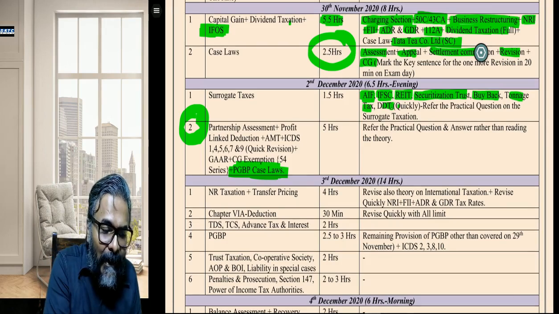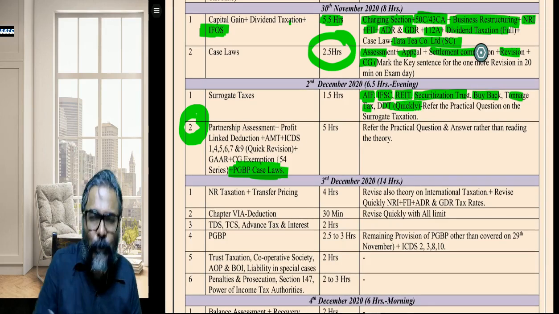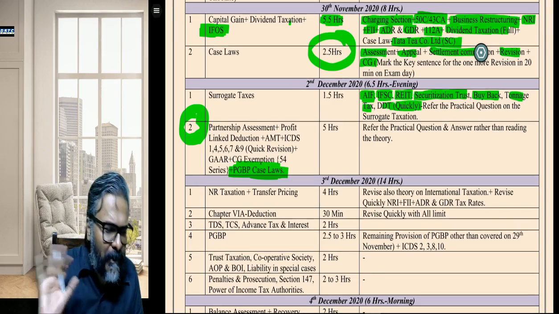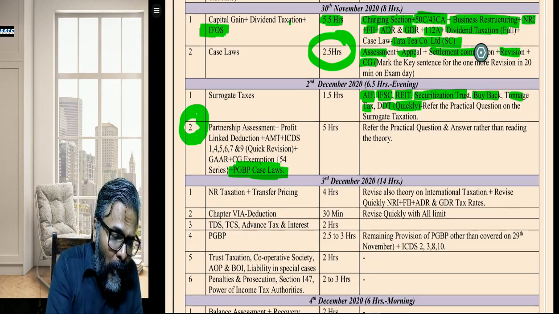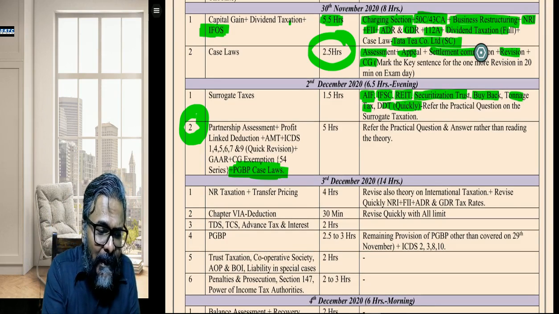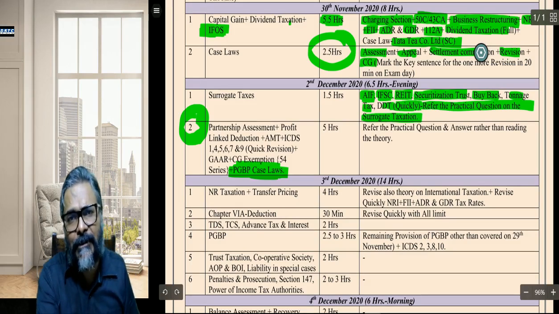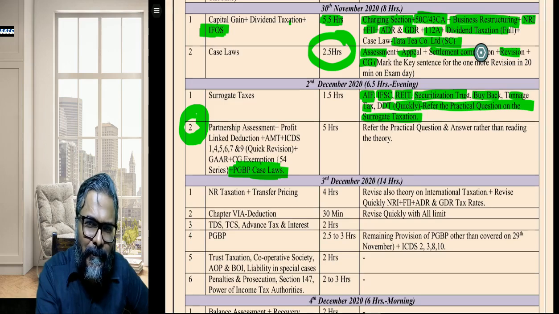What did I tell you in the bracket? Quickly means you have already done it 2 days back. Quickly run through the provision. Hardly it will take you 5 minutes, just to refresh the mind. Now, students, my humble suggestion to all of you would be, for all these topics of AIF, IFSC, REIT, Securitization Trust, Buyback, Tonnage Tax, you refer directly to the practical questions on surrogate taxation.